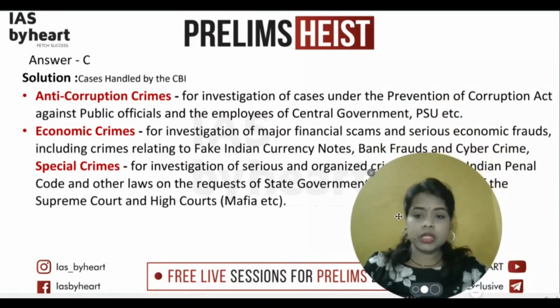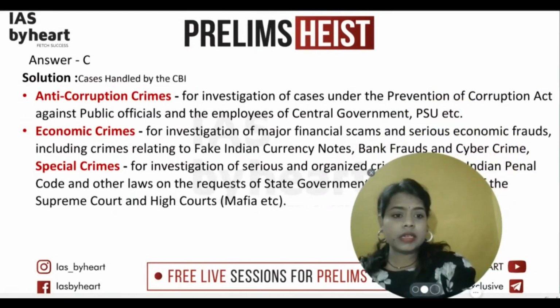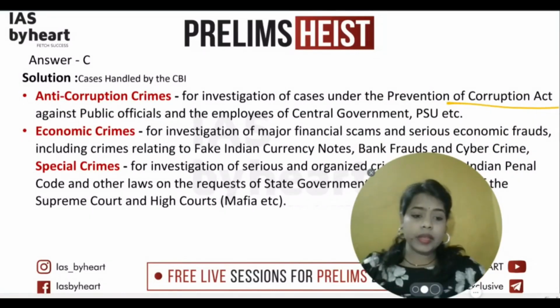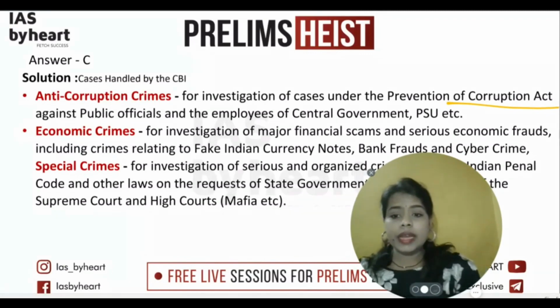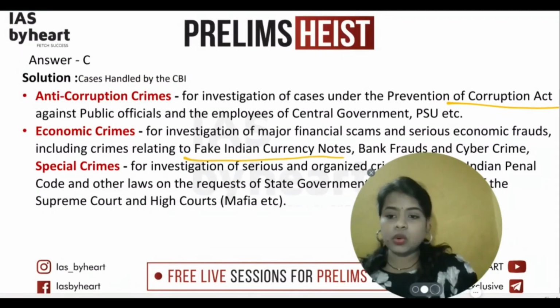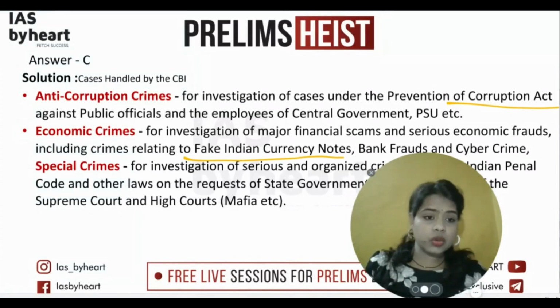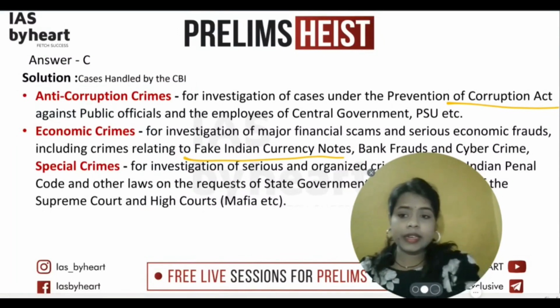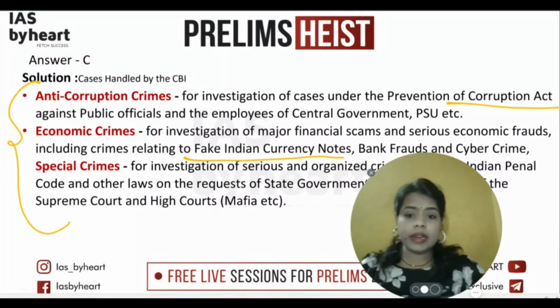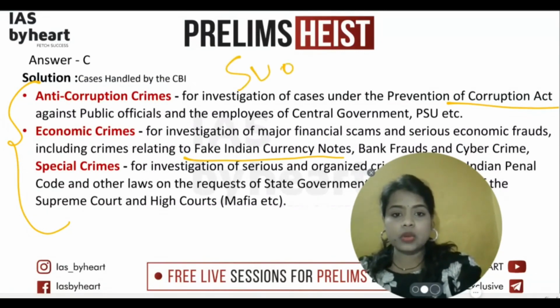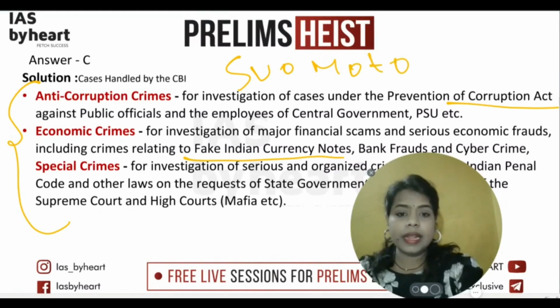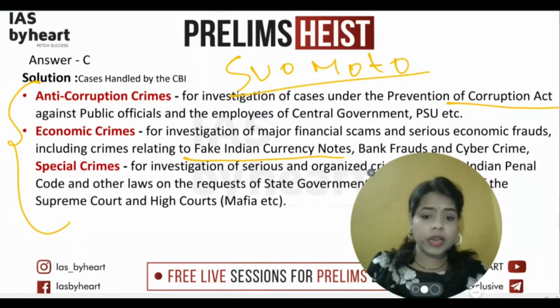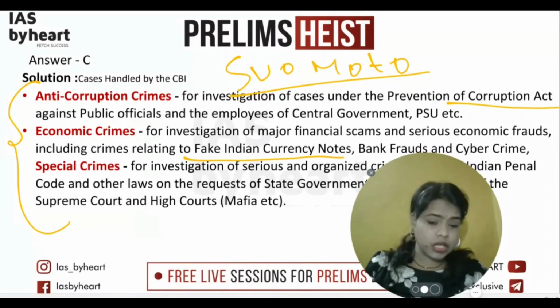So anti-corruption crimes, one thing, related to the Corruption Act. Anything which comes under the public authority area, they are going to take up as anti-corruption crimes. And economic crimes also, fake Indian currency notes, etc. And special crimes also. So apart from all these things, the next crime will be that related to all these three areas, and if the central government is suggesting, then they will be able to take the suo motu cases also. So suo motu cases, they can take up only on the suggestion of the central government or the Supreme Court. So that suggestion is needed.